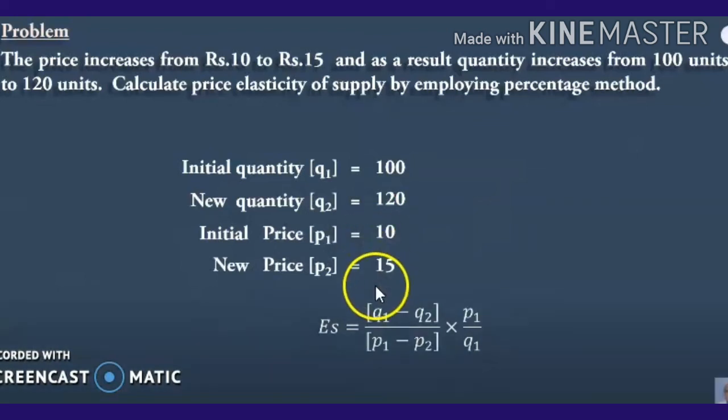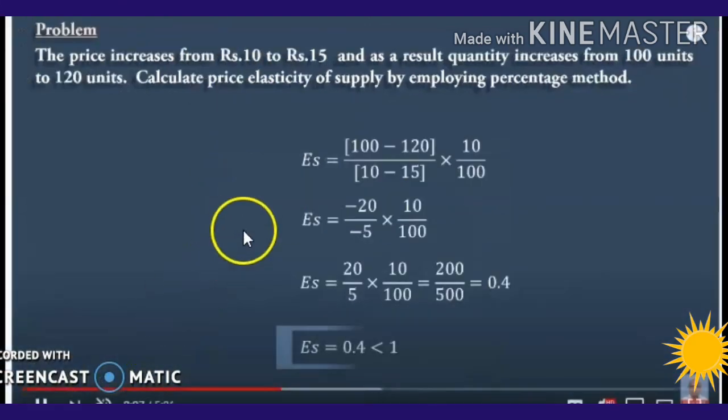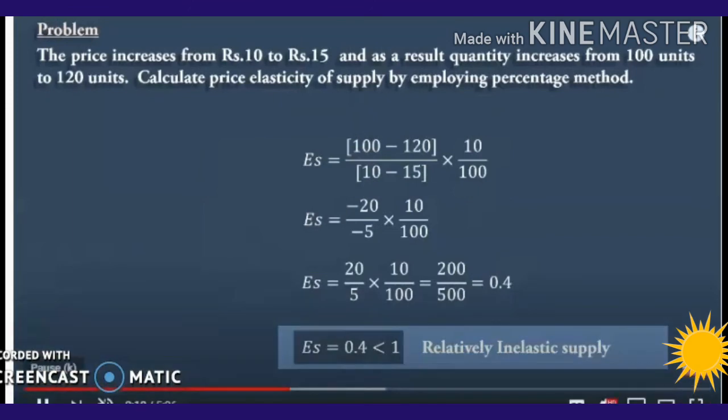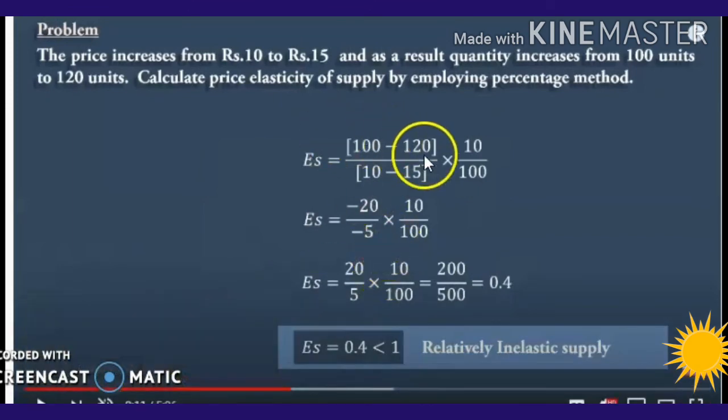How will you calculate this using the same formula you had studied earlier? So this is the answer. You can see that it is 100 minus 120 divided by 10 minus 15, that is the change that is taking place.